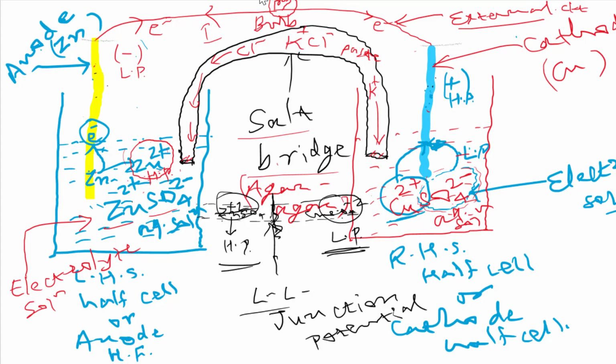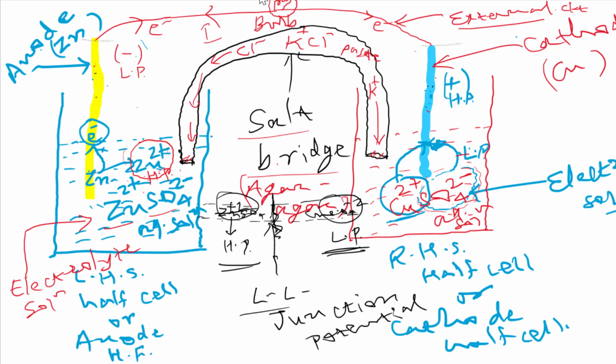So one more function of the salt bridge we can say: if we are using the salt bridge, then we can minimize the liquid-liquid junction potential also, isn't it? Because the electrolytes of both half cells cannot mix directly, there will be no liquid-liquid junction potential. Got it? Yes, sir.